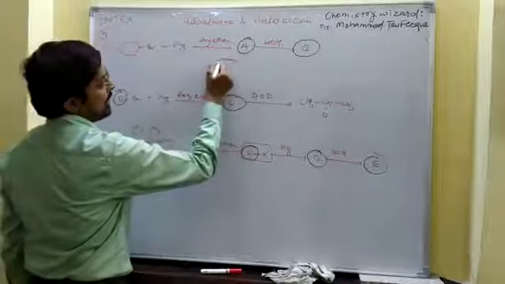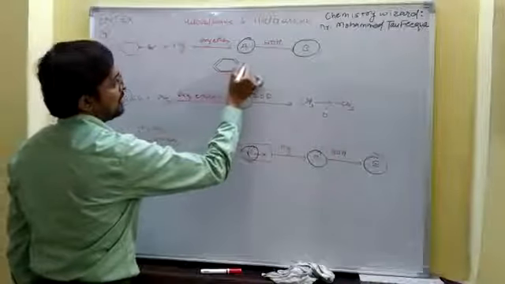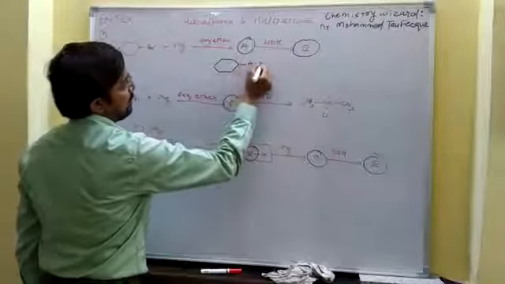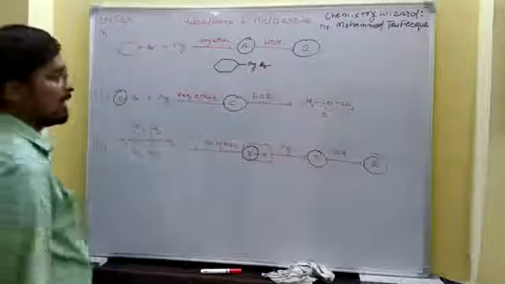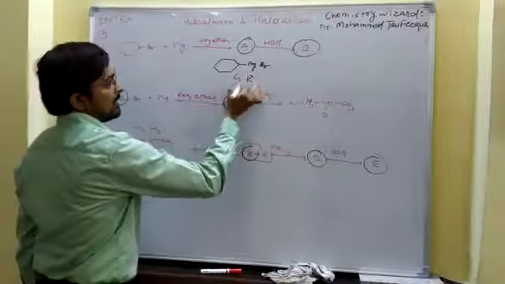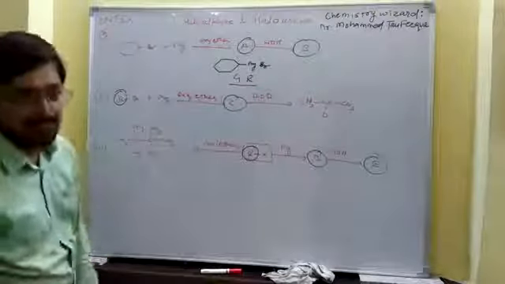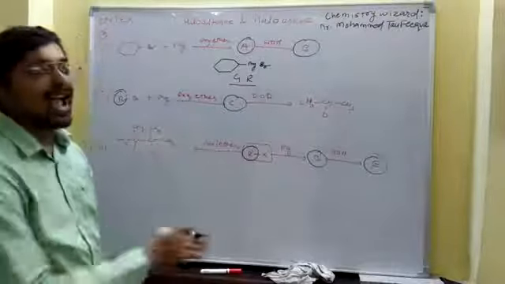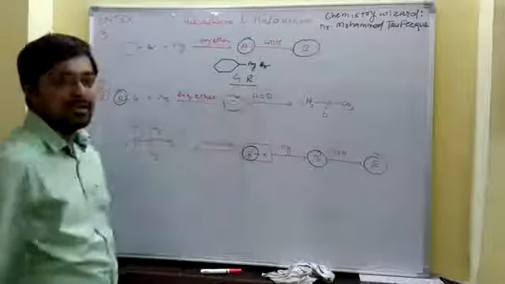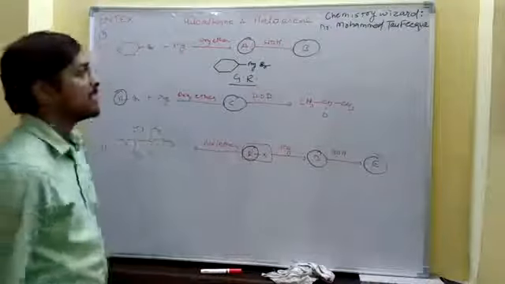So what will be the A? The magnesium would get inserted between cyclohexane and bromide. This is Grignard reagent. Remember the RMgX or ArMgX, alkyl magnesium halide or aryl magnesium halide, is known as Grignard reagent. It is a very important reagent.